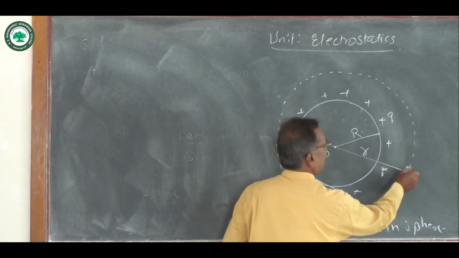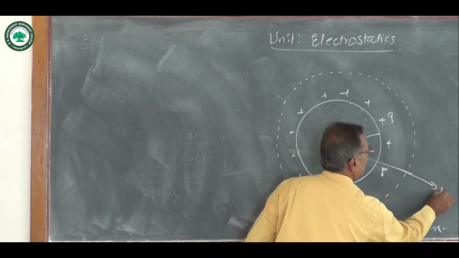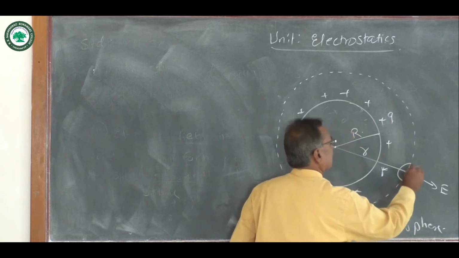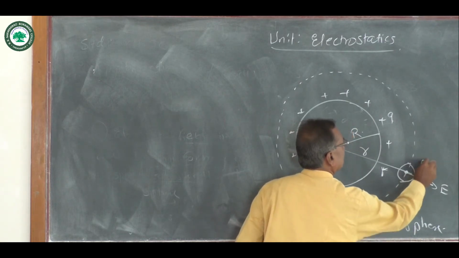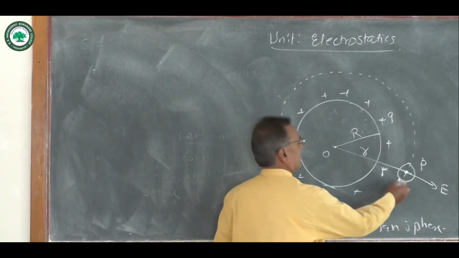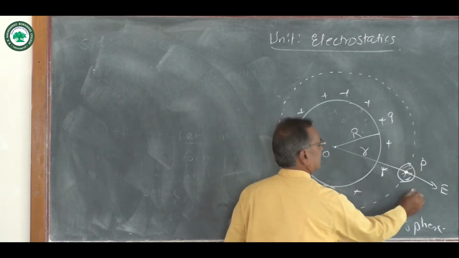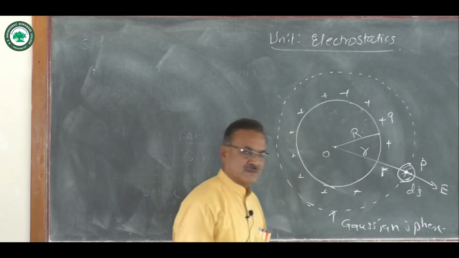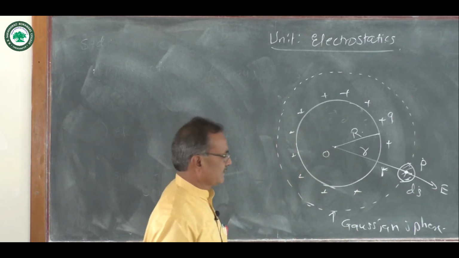Consider point P on this Gaussian sphere, and now a small section ds of this Gaussian sphere is considered.